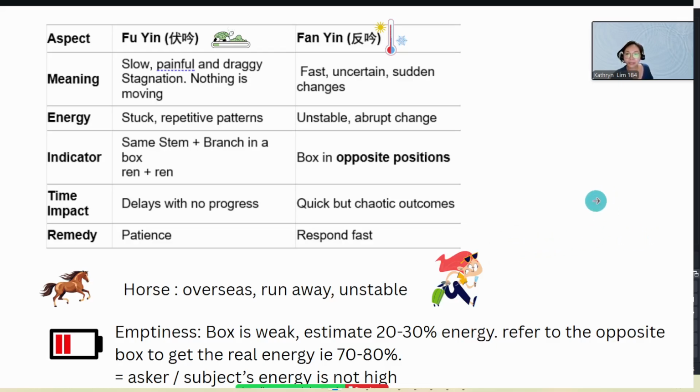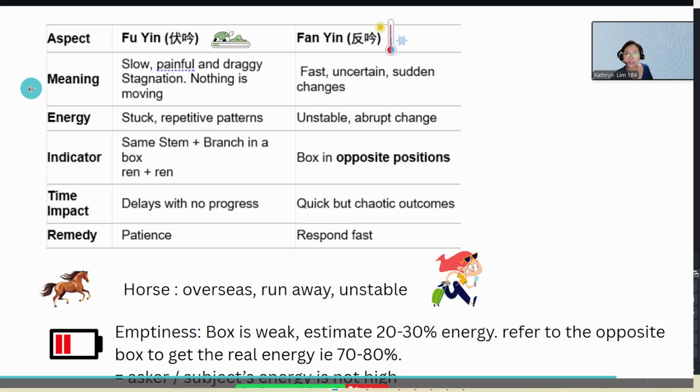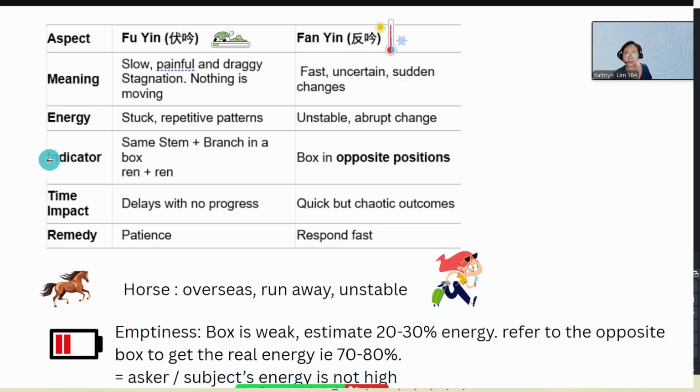So we also learn about Fu Yin and Fan Yin. Let's take a quick look at what Fu Yin is and how it is represented in the chart. Fu Yin means slow, painful, draggy, like what Master has been telling us. It could mean stagnation, nothing is moving at all. In terms of energy, it tells us it's being stuck. It is a repetitive pattern.